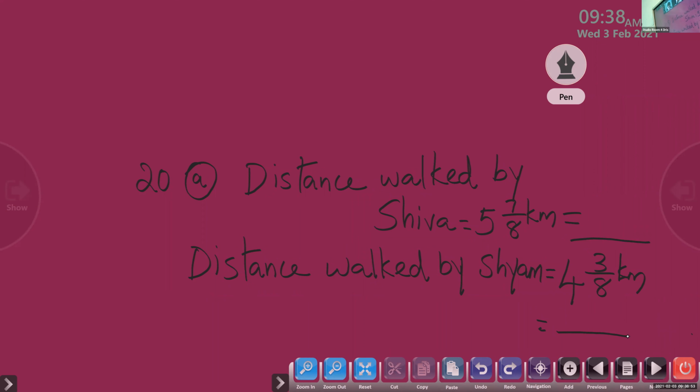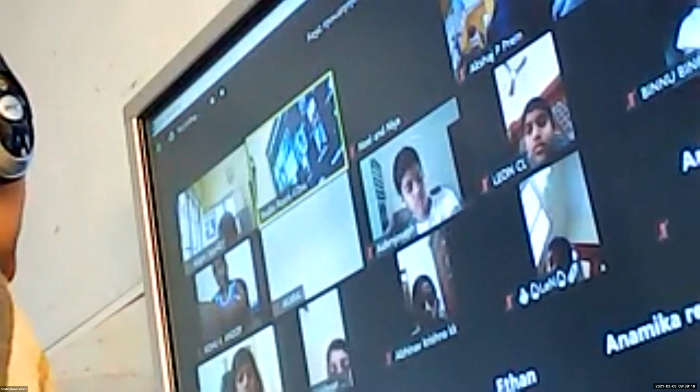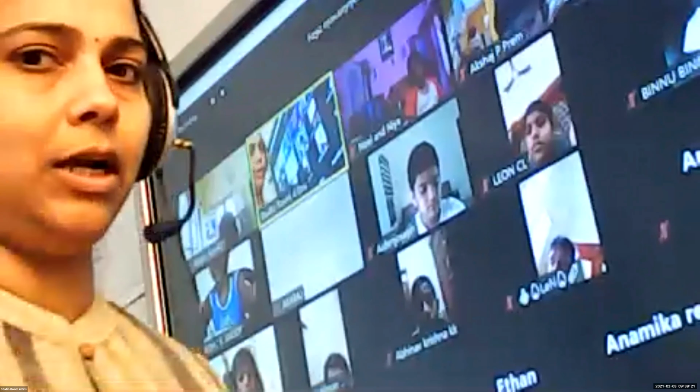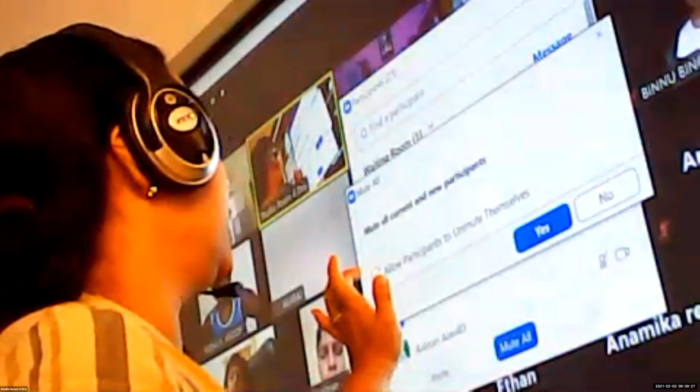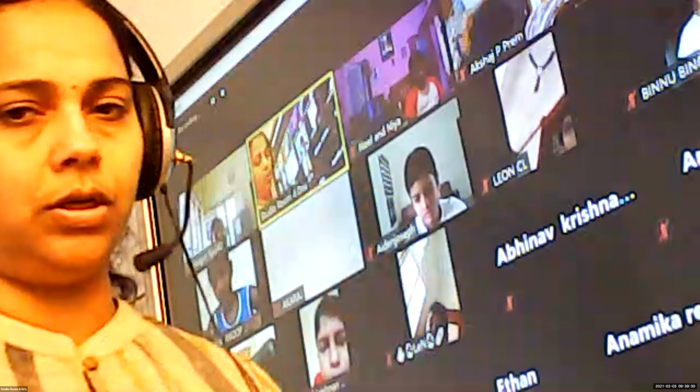So children, this conversion of fractions, improper into mixed and mixed into improper, we have completed 20 questions, and the 2 more questions we will do during our revision time, and we will start the new topic tomorrow in the next class. So revise well and try to do the homework. When I send the notes, you can check whether your answer is correct or wrong. Okay, children? Is that clear? Here you only have to know the conversion: improper we can convert into mixed and mixed into improper. We completed even the word problems till question number 20, and we will start the new topic in the next class.